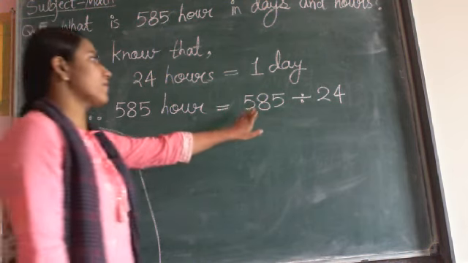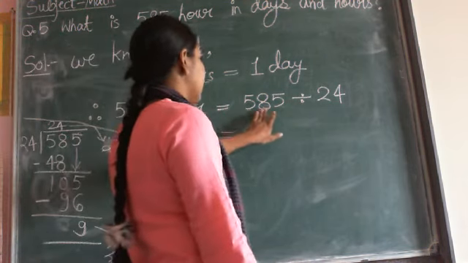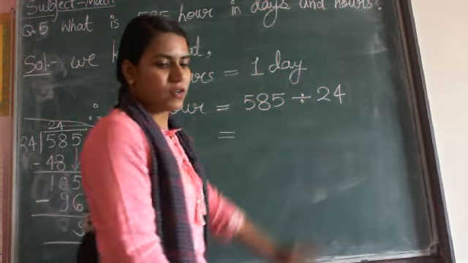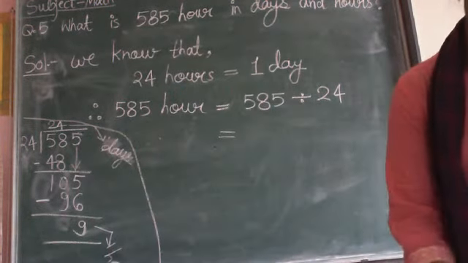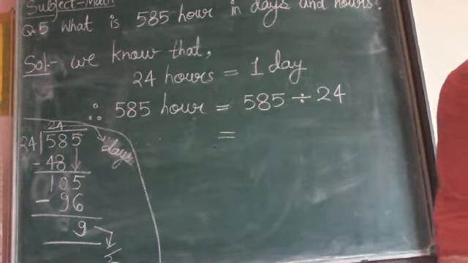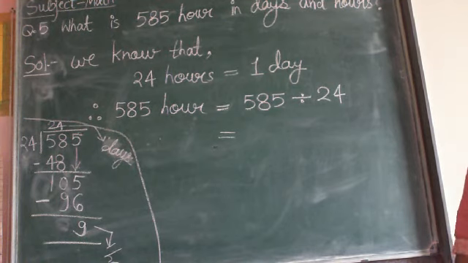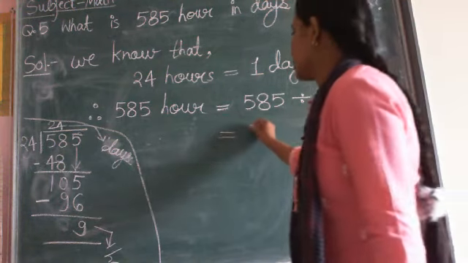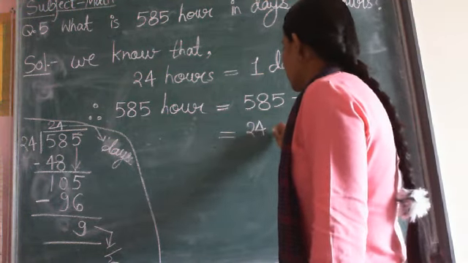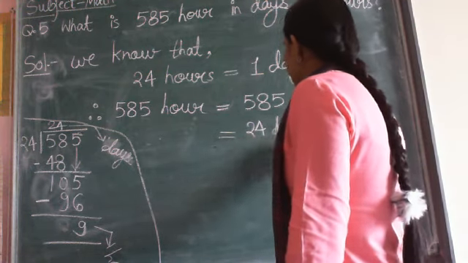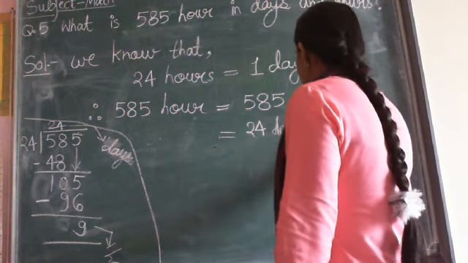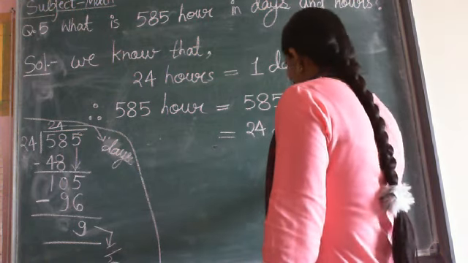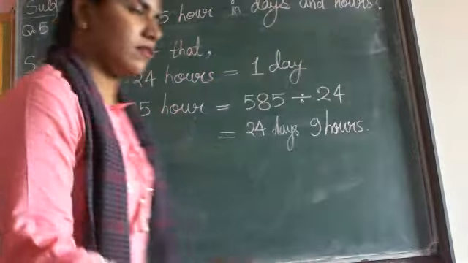So when we divide 585 hours by 24, our result is 24 days, 9 hours. This is our final result.